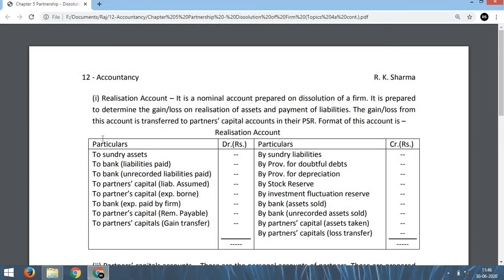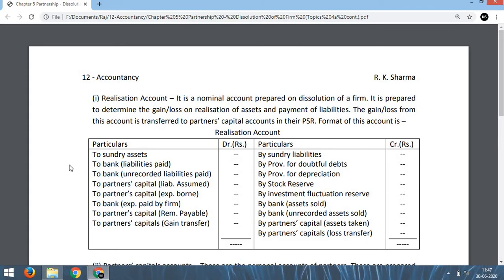This gain or loss from this account is transferred to the partners' capital accounts in their PSR. That means when we find the profit or loss on account of sale of assets and payment of liabilities, that profit or loss is to be transferred to the partners' capital accounts in their profit sharing ratio. Now how does this account look? This is the format of the account.